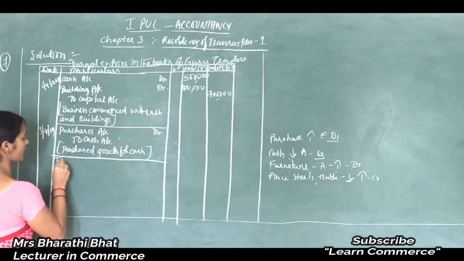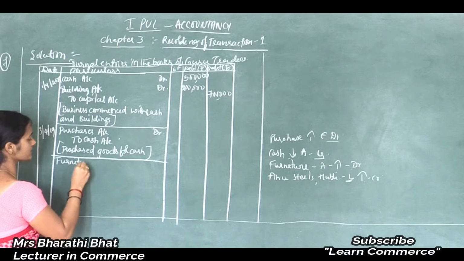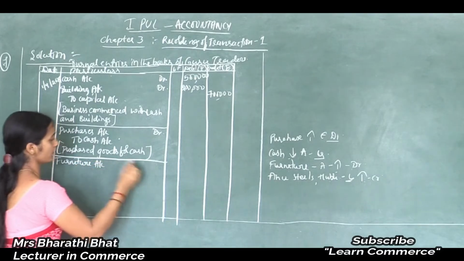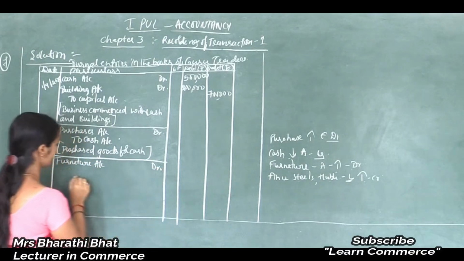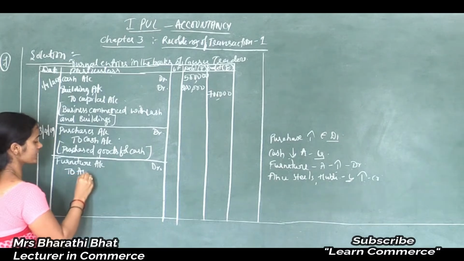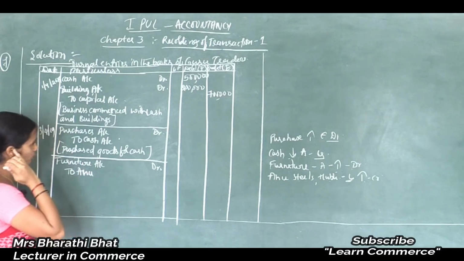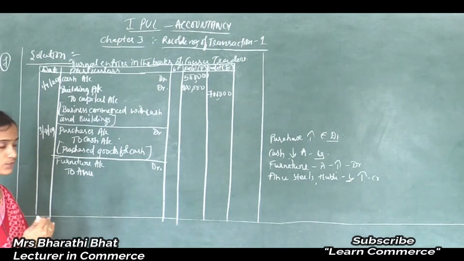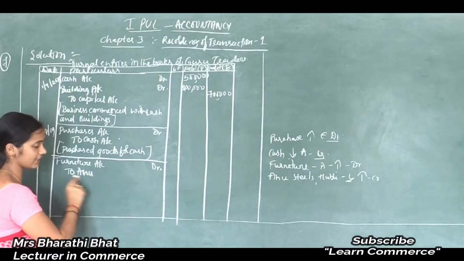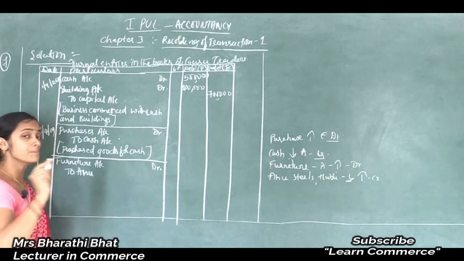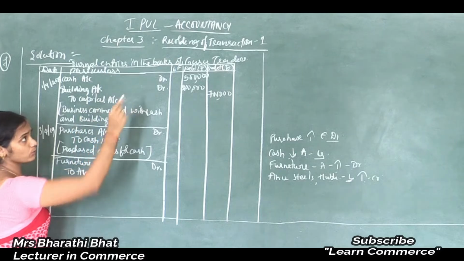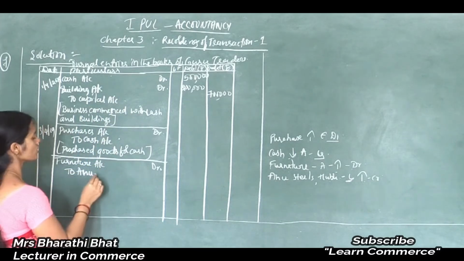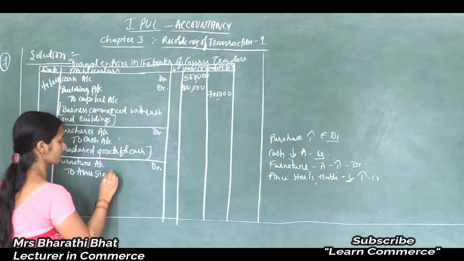One is furniture account, what we purchased, furniture. So furniture account debited to Anu Steels, because from Anu Steels we purchased goods. So this particular organization is considered as creditor for this Guru Traders organization. So Anu Steels account.